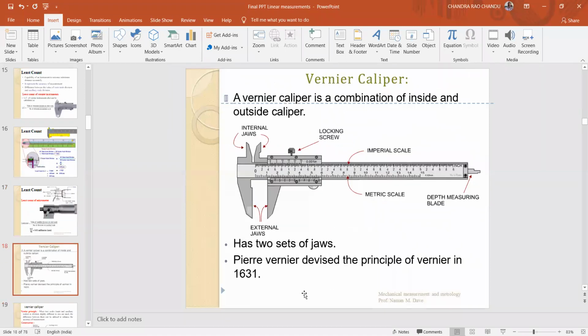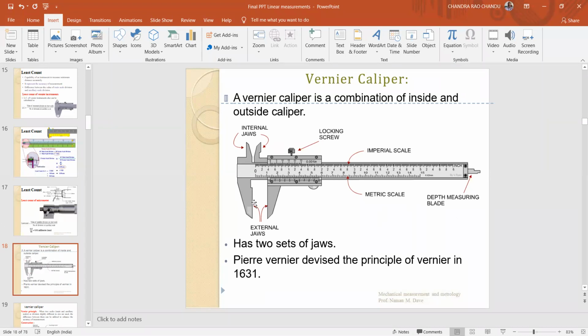Okay, vernier calipers. This is the combination of inside and outside calipers. It has two sets of jaws, internal jaws and external jaws. Okay, right. Here this is the locking screw. Here the imperial scale, that is the main scale. This is the vernier scale and the depth measuring blade.